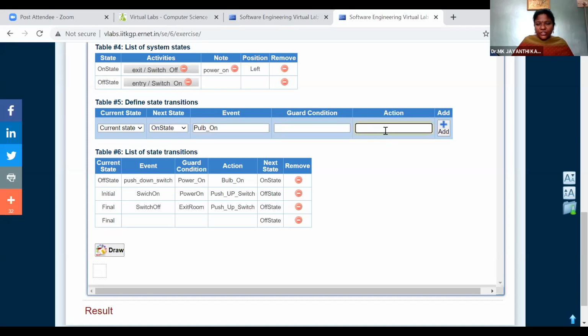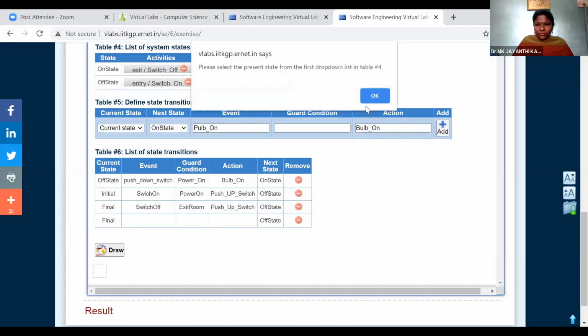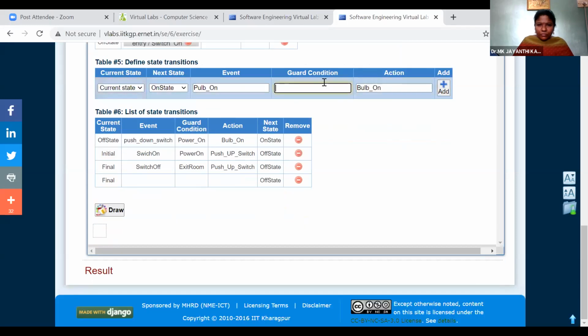No guard condition. Action is bulb is on. So guard condition, we will say switch is on.